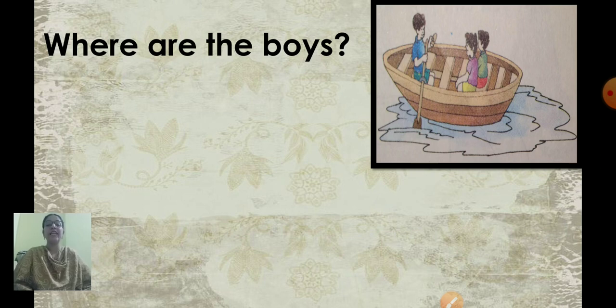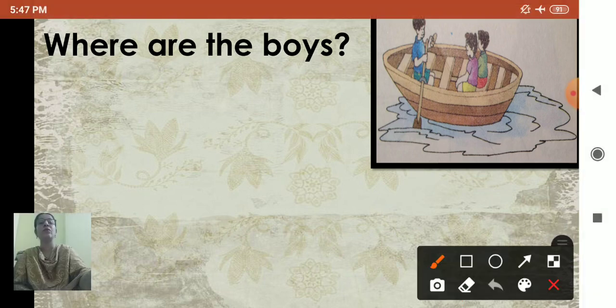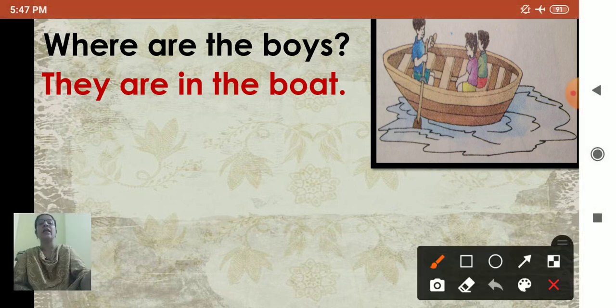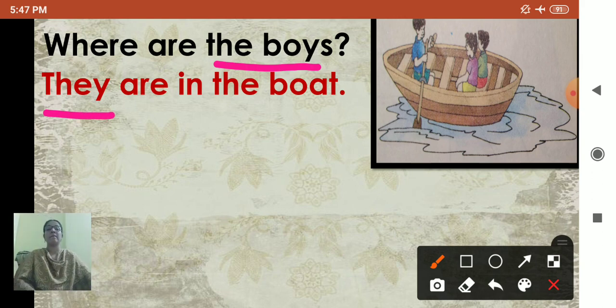But instead of starting with the boys, what will you do? Instead of starting with the boys, we will start with they. They are in the boat. Where are the boys? Instead of the boys, we have used they.